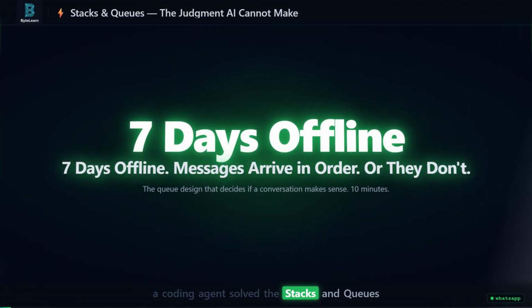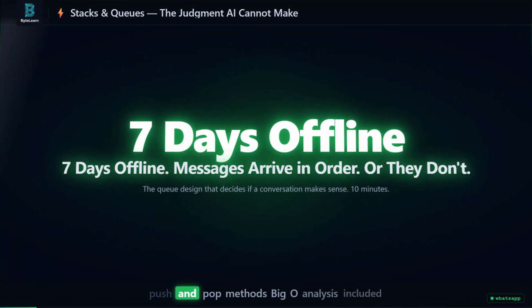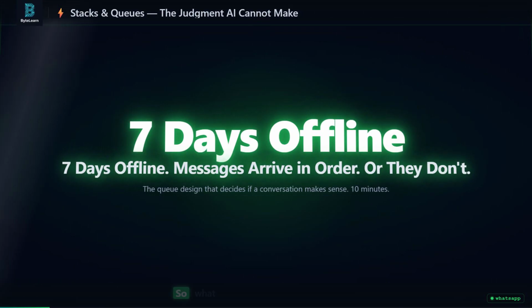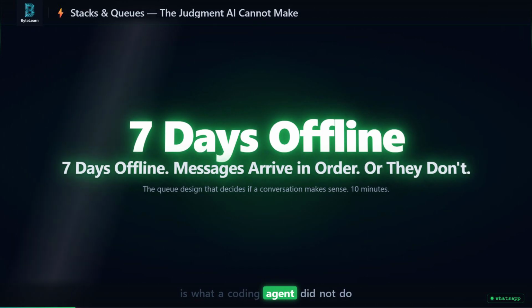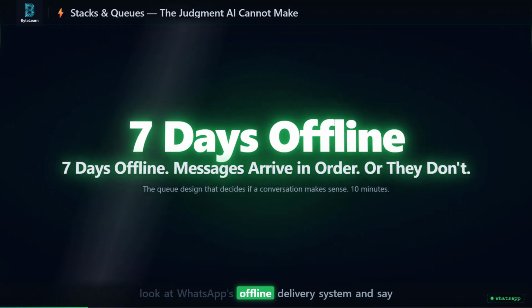A coding agent solved the stacks and queues LeetCode problem in 3 seconds. Clean code, correct push and pop methods, big O analysis included. So what exactly is your job now? Here is what a coding agent did not do.